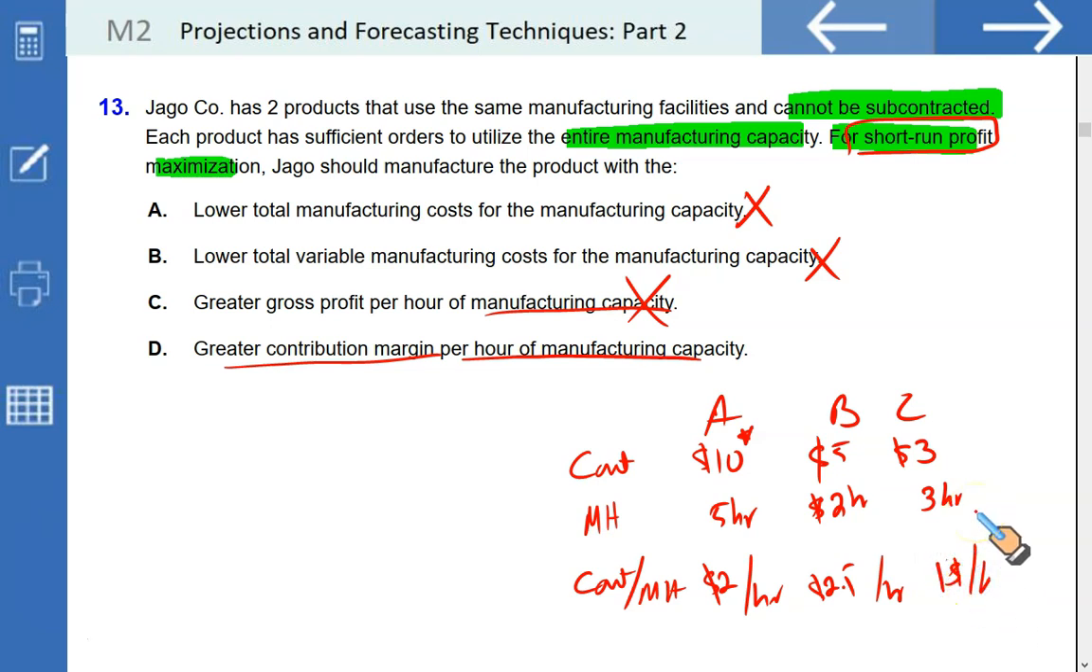See, if I have 1 hour, if I use it for A, I get $2 contribution. I use that 1 hour for B, I get 2.5, and in case of C, I get just $1. So my priority would be to channel all my productive resources for B, followed by A, and last priority would be C, because it is giving me the least contribution per hour.